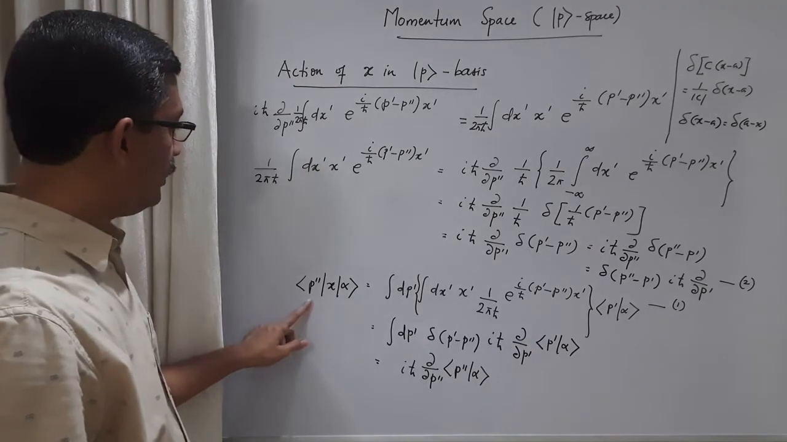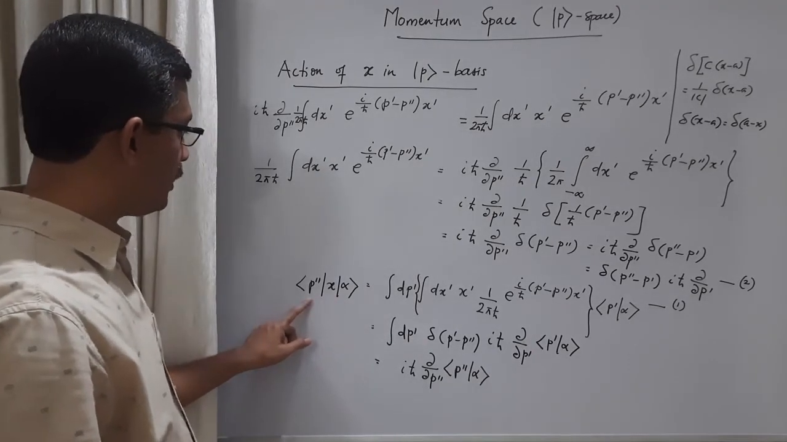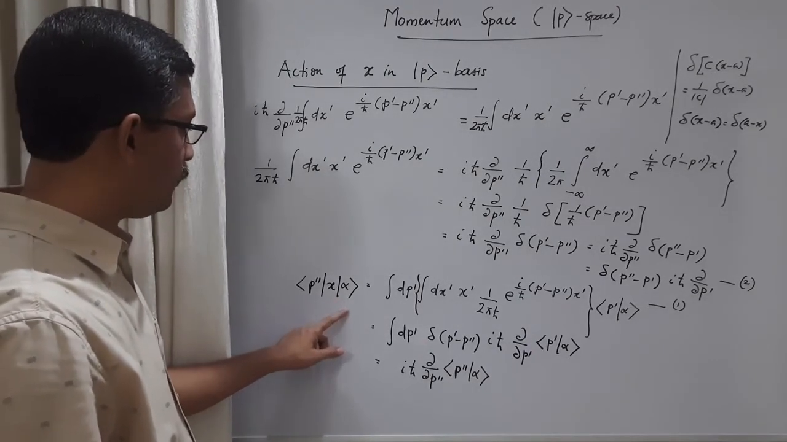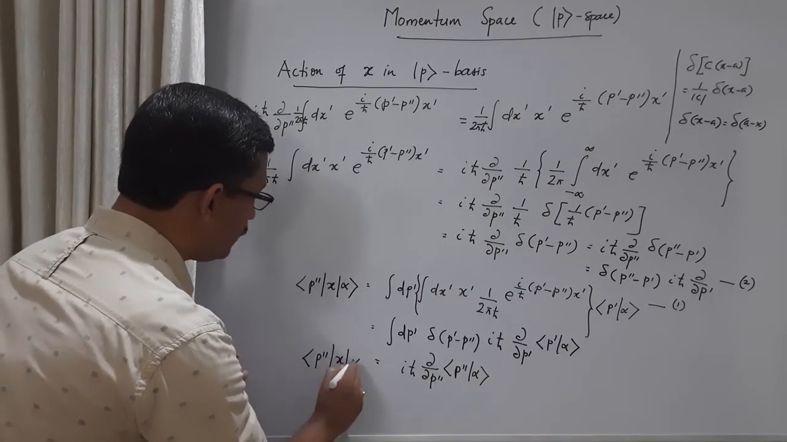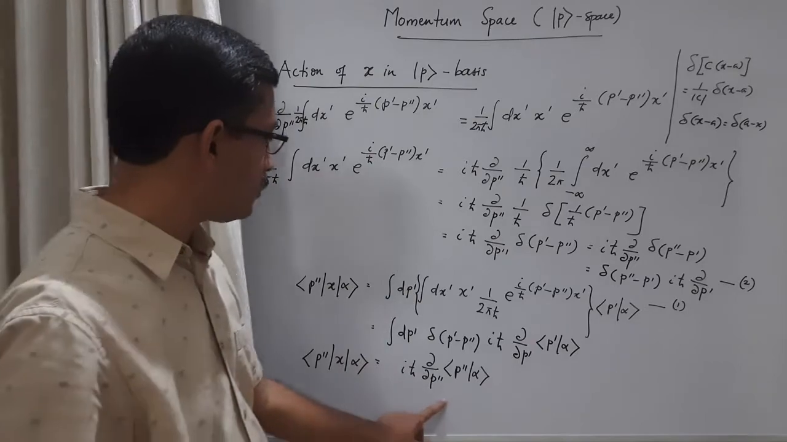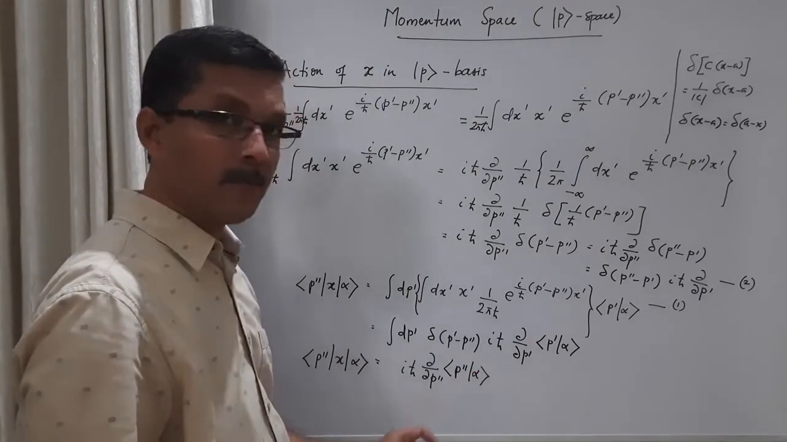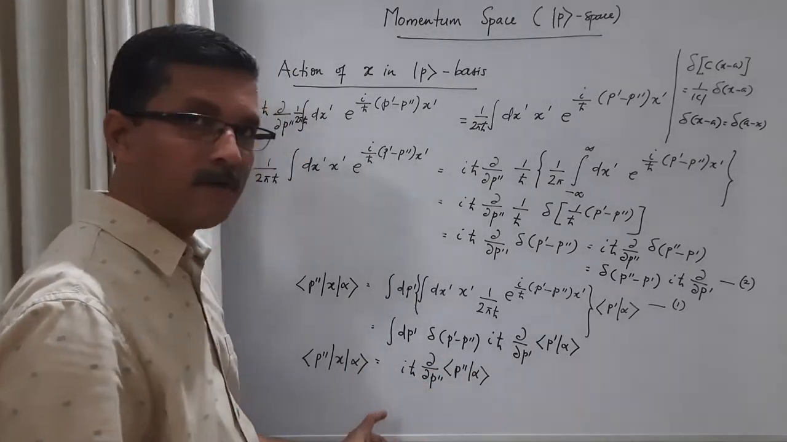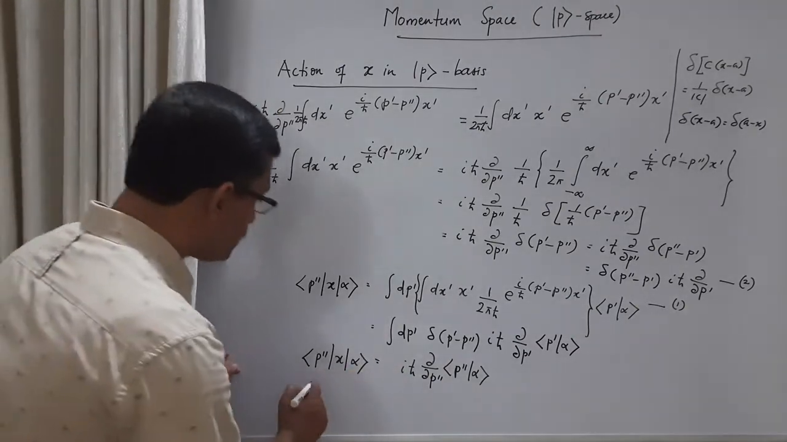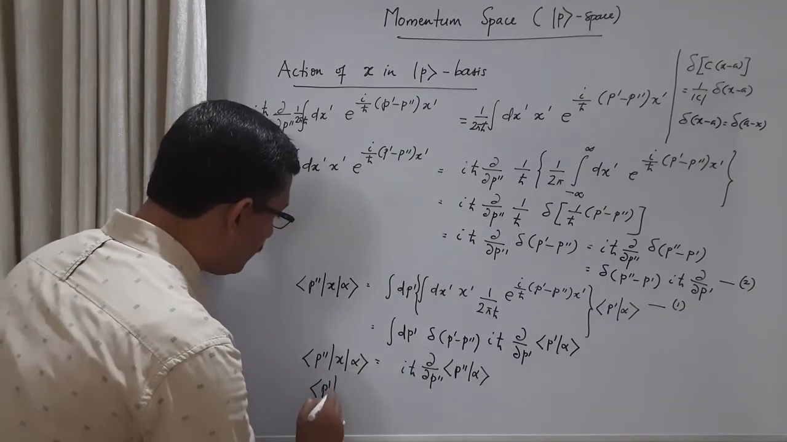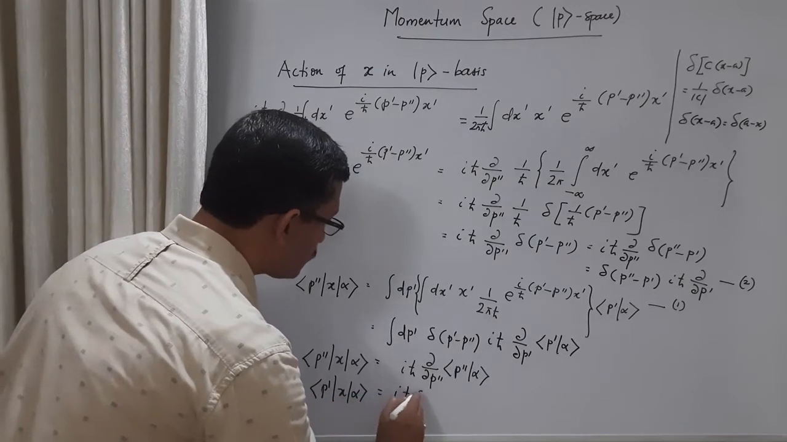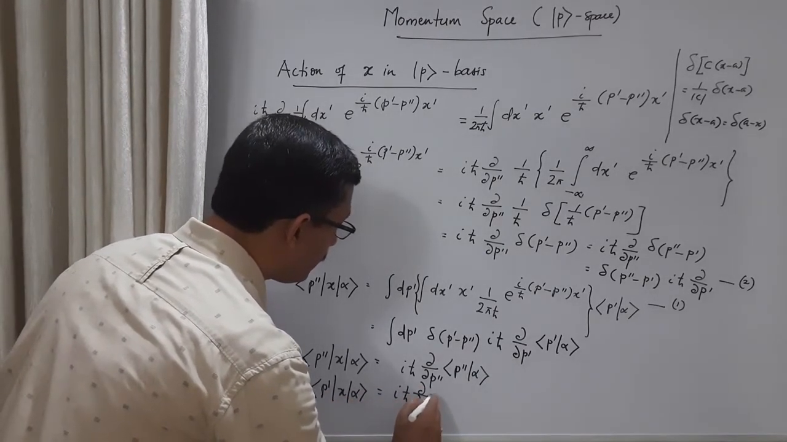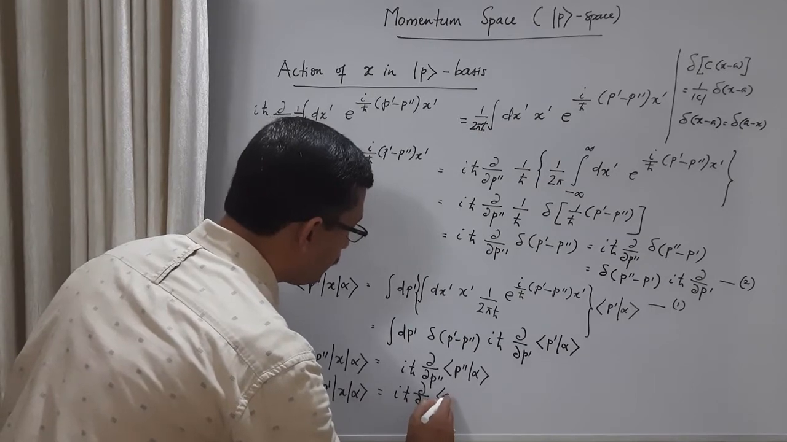So in this inner product, ⟨p''|x|α⟩ equals iħ ∂/∂p'' ⟨p''|α⟩. Here p'' is a dummy variable, so we can re-express this in terms of p'. So ⟨p'|x|α⟩ is iħ ∂/∂p' ⟨p'|α⟩.